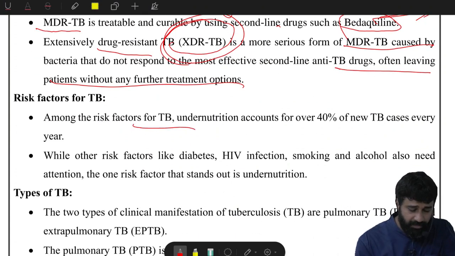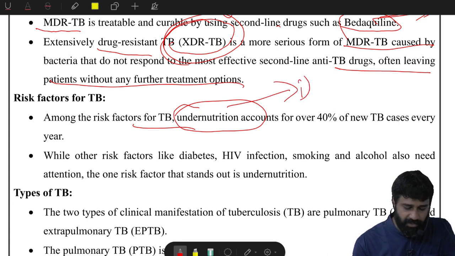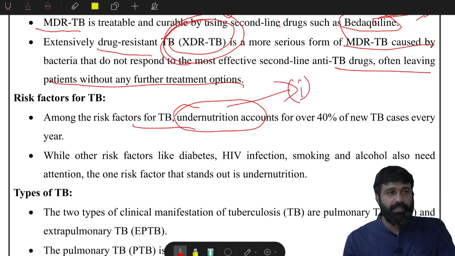Next, risk factors for TB. Among the risk factors for TB, undernutrition is the first factor. That is, the factor which is causing TB is undernutrition.